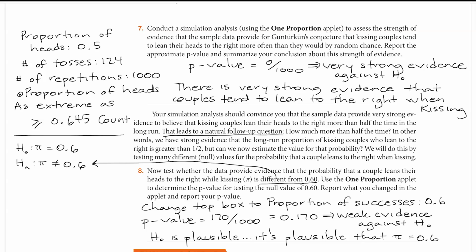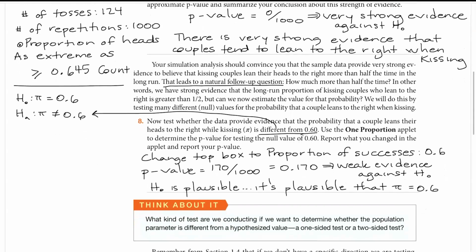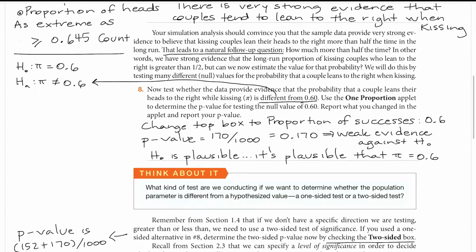Now in the applet, the only thing I had to change was in the top box. I had to change the proportion of successes to 0.6. And as soon as I clicked out of the box, it did change from saying proportion of heads to proportion of successes. And instead of saying number of tosses, in the second box it says sample size n, which is still 124, and we're still doing 1,000 repetitions. And the same number is going into the count box as before, because we still have the same p-hat value statistic from the sample. And when I did that, I got a p-value of 170 out of 1,000, or 0.170,